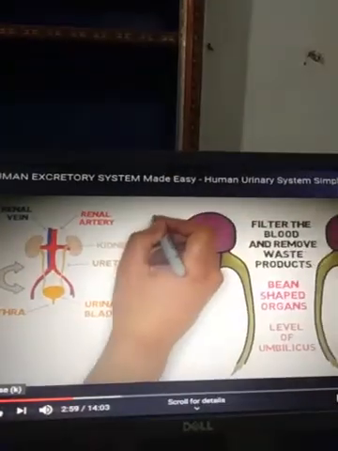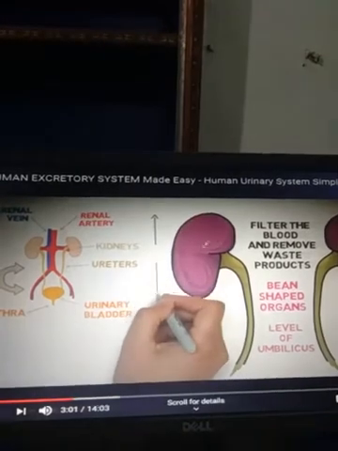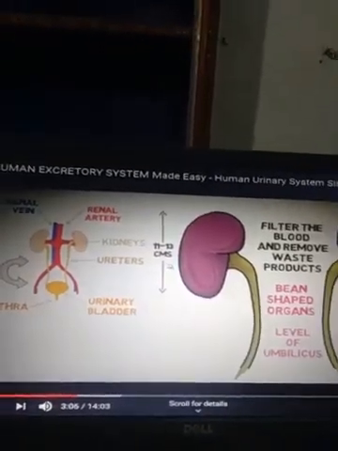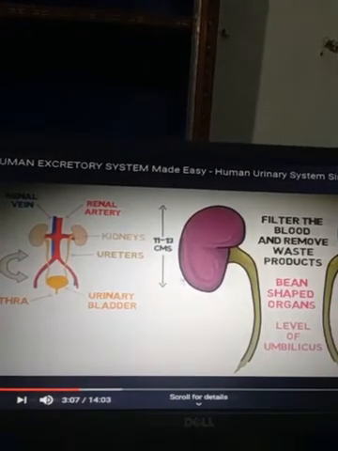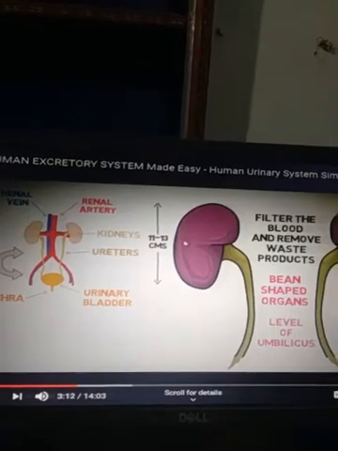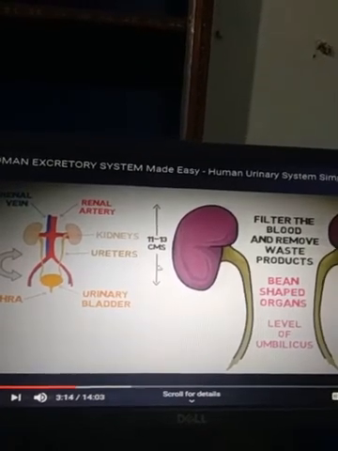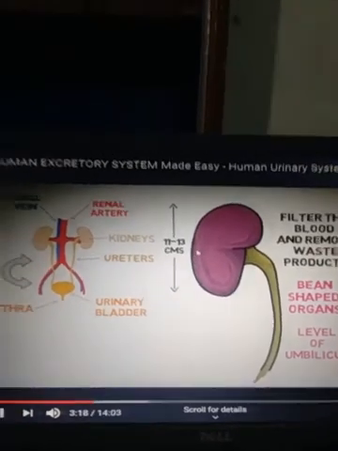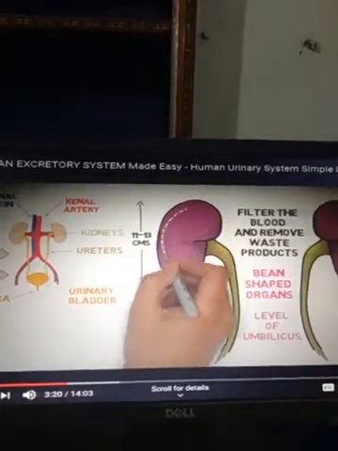Now again we observe the upward and downward condition. It is about 11 to 13 centimeters in length, and it is responsible for excretion of nitrogenous waste outside our body.